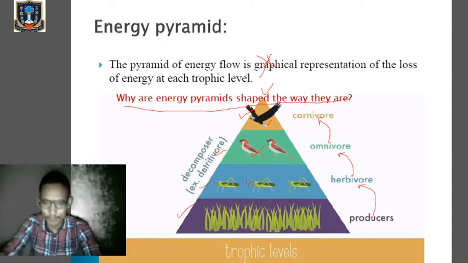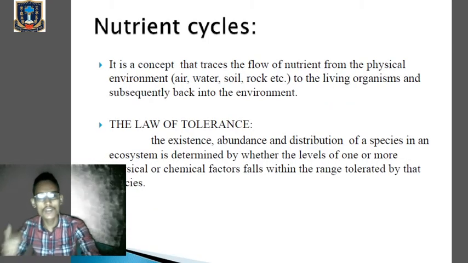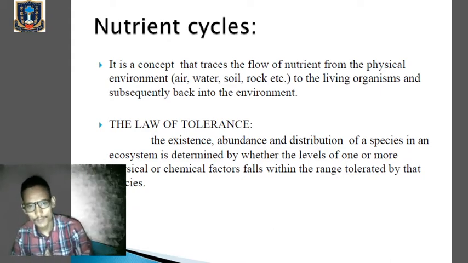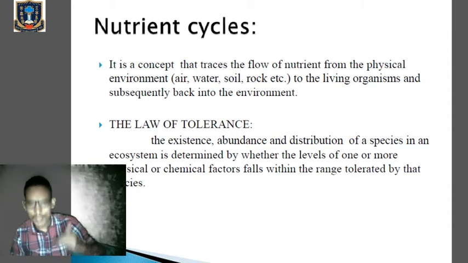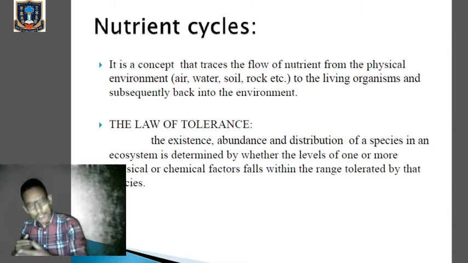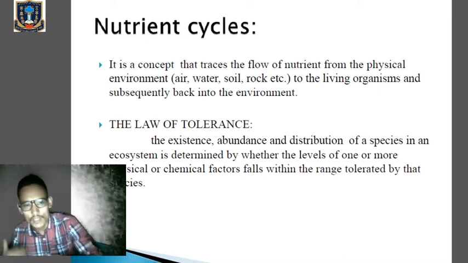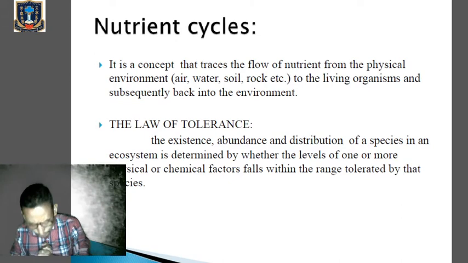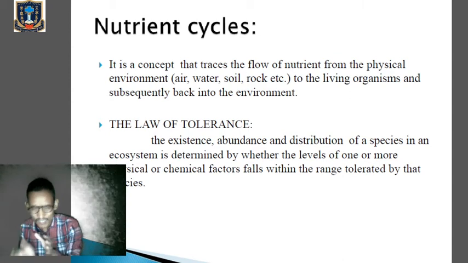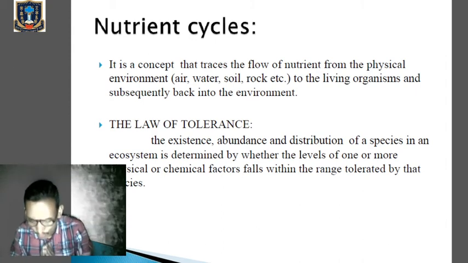All right, now next one, let's talk about the nutrient cycle or the biogeochemical cycle. So what is the nutrient cycle? It is a concept that traces the flow of nutrients from the physical environment to the living organisms and again back to the environment. That means the nutrients which are present in the physical environment are being utilized by the living organisms, by the plants and the animals, and again they are being given back to the environment. So this is called the nutrient cycle. All right, now the cycles are under the direct or indirect control of solar energy, because solar energy is the most important one which supports all the life in our ecosystem.